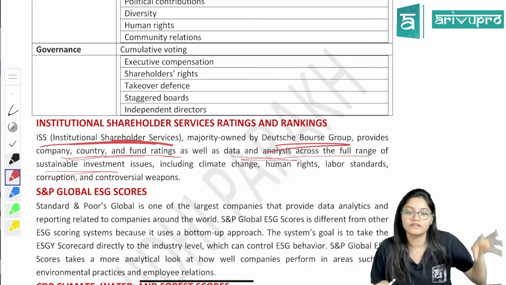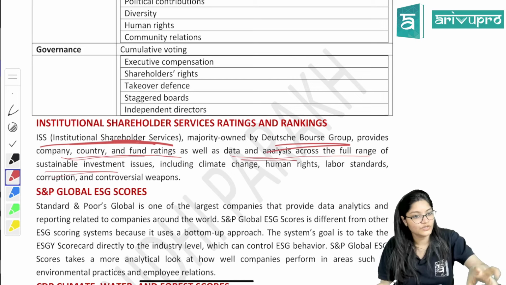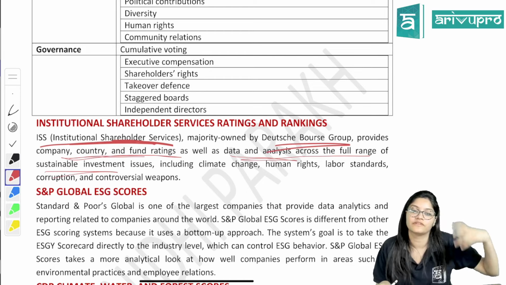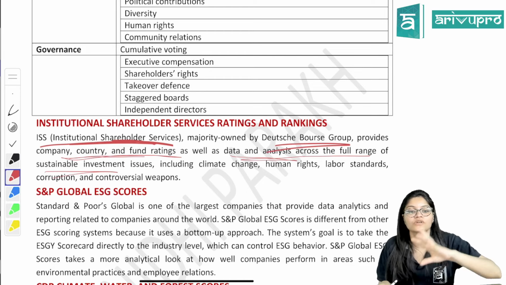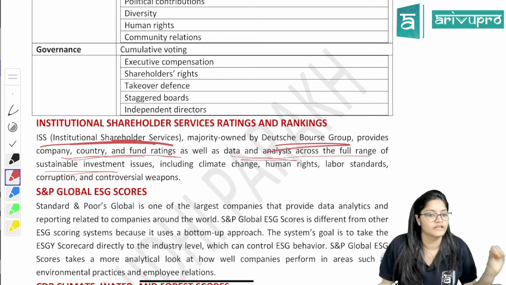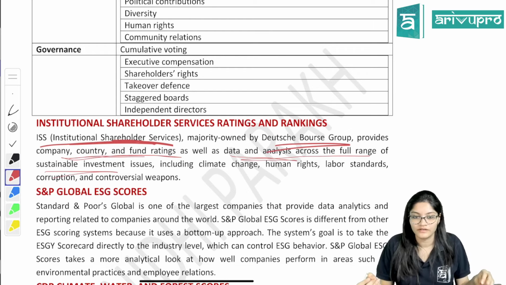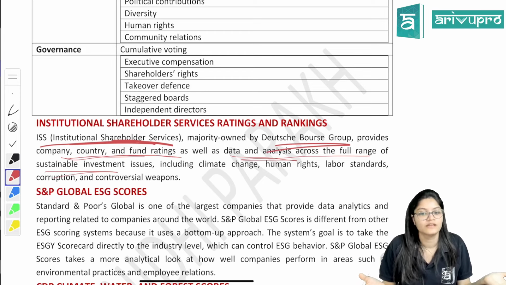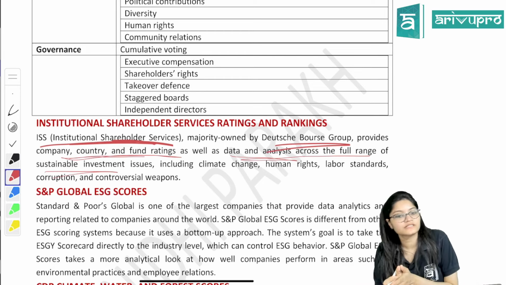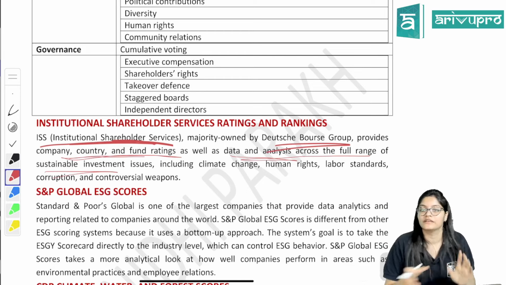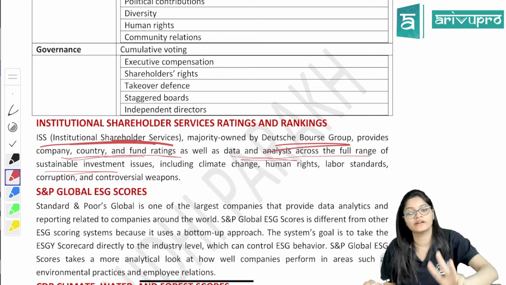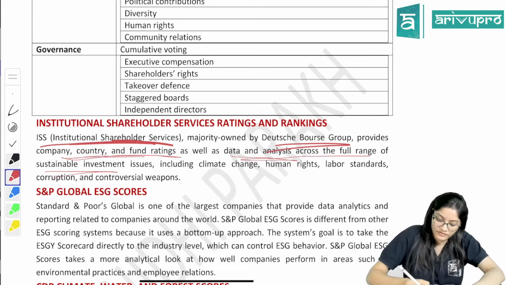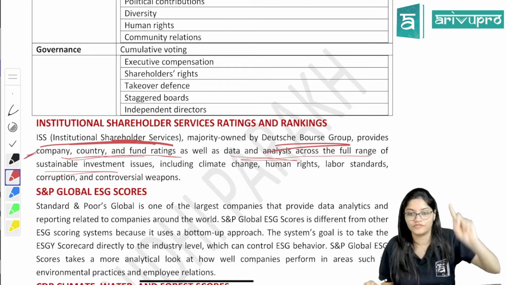It is providing ratings company-wise, country-wise, and fund-wise as well. Plus, it is giving you the data and analysis across everything related to investments and issues, related to climate change, basically all the ESG factors. So related to these ESG factors, it is going to provide ratings about the company, country and fund, all the 3.